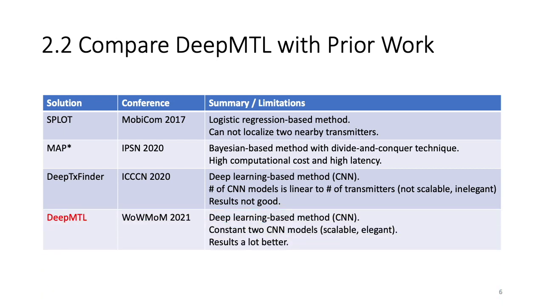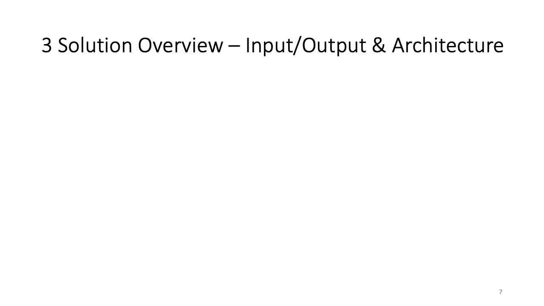Now this is our DeepMTL from WoWMoM 2021. It is also a deep learning-based method. In contrast to DeepTX Finder, our DeepMTL has a constant 2 CNN models, no matter how many transmitters there are. So it is scalable with the number of transmitters and makes the solution look elegant. And of course, the results are a lot better.